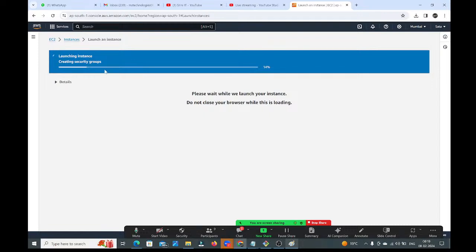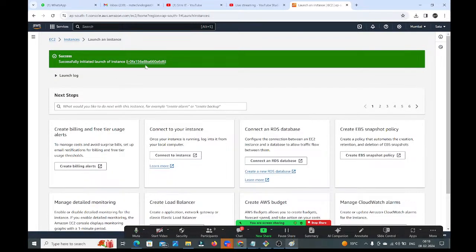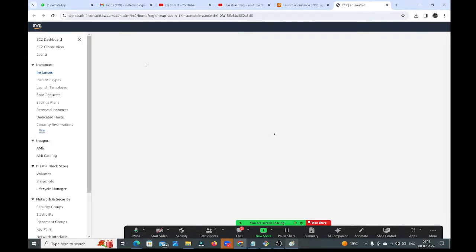See guys, EC2 Linux machine it is creating. It is launching an EC2 instance, guys. Right. So like this, through user interface, you can launch the instances. But in real time, it is not recommended. Creating the instances through UI is not recommended in the real time. Then how to create? Then how I need to create, guys?